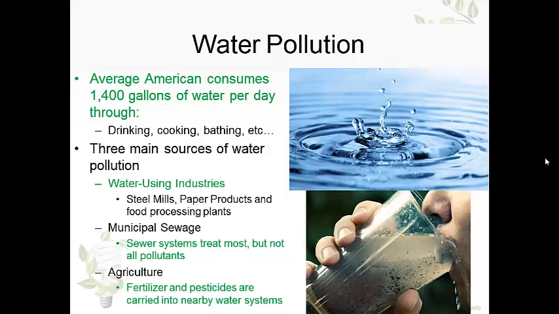Also, municipal sewage. We're talking about sewer systems. Now, sewer systems, yes, they treat most of the pollutants in there, but not all of it. And then it gets dumped right back into our water system. And last but not least is agriculture. Fertilizers and pesticides, which are not good for the environment, are also unfortunately carried into the soil, and that can trickle into nearby water systems and pollute that water system.